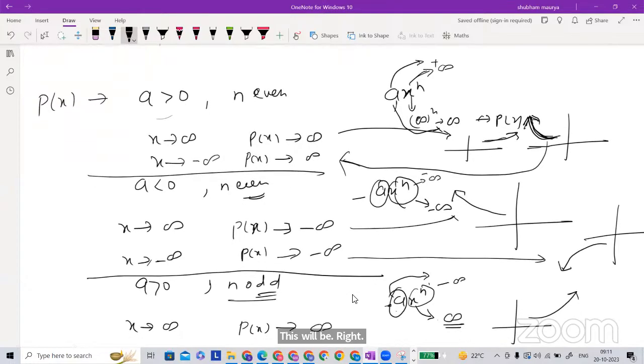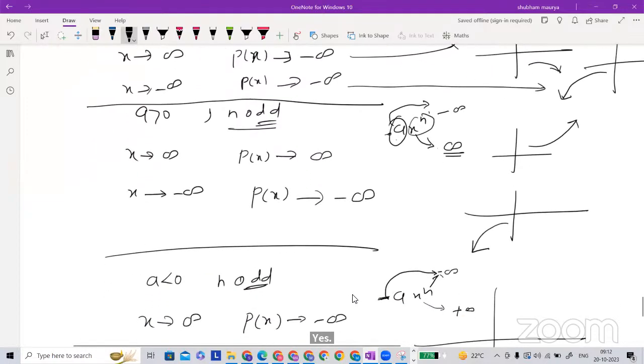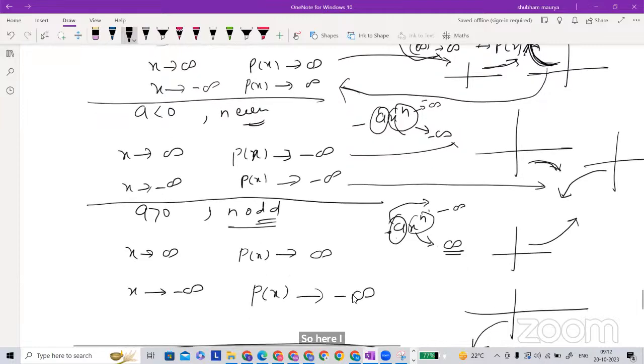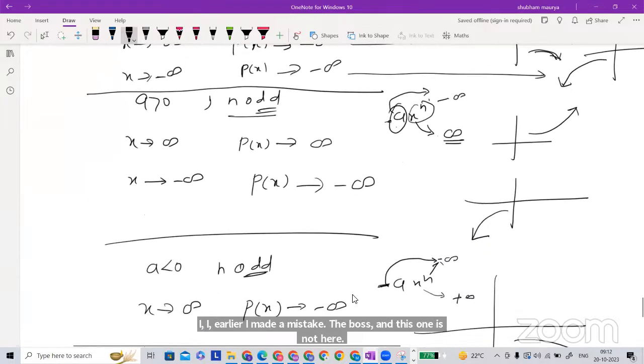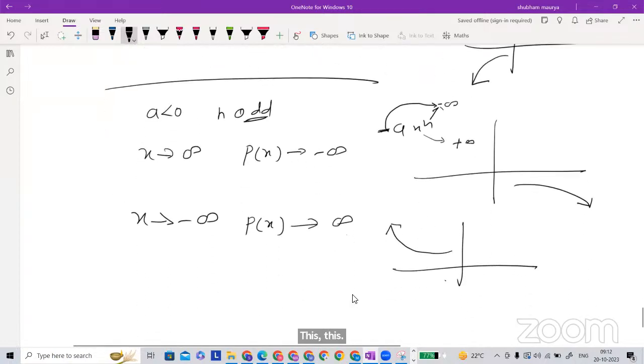I think I made somewhere wrong. I think this one I made wrong. No, this one is not this one. Sir, this one. A greater than 0, sir, minus infinity to minus infinity. So here earlier I made a mistake. The positive and this one is not here. This is all correct. Now this is the end behavior.